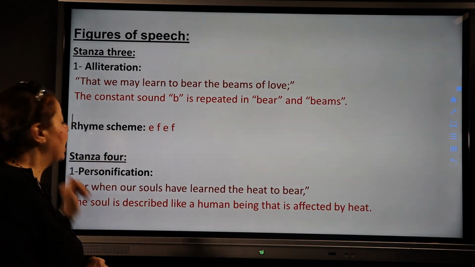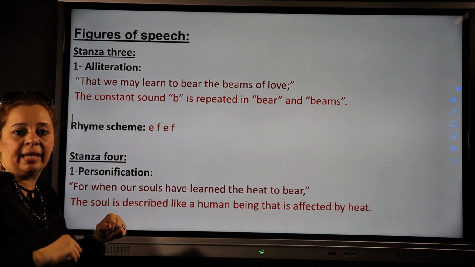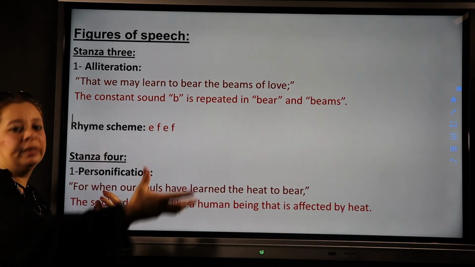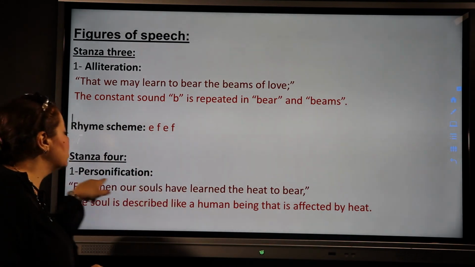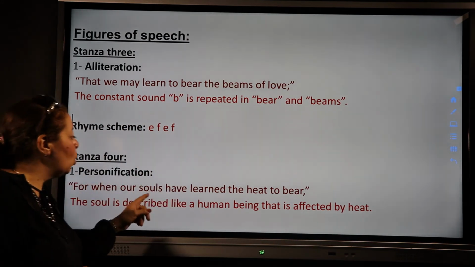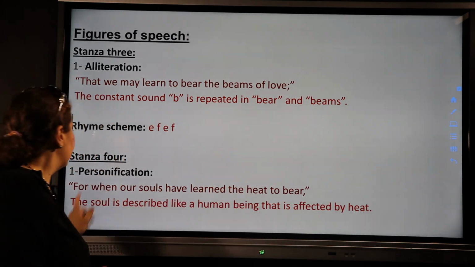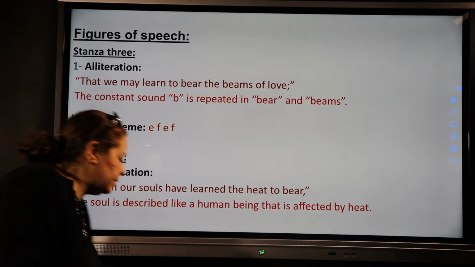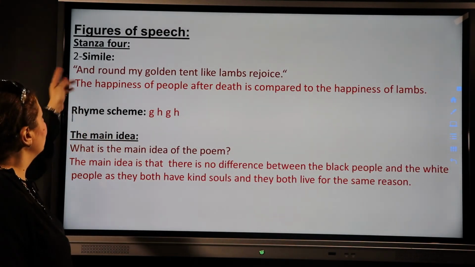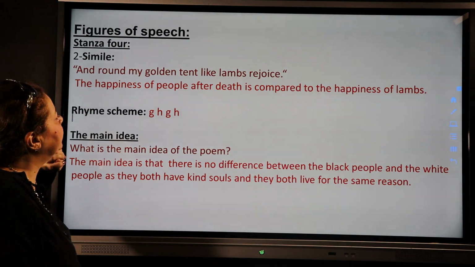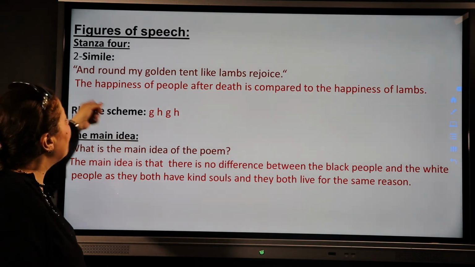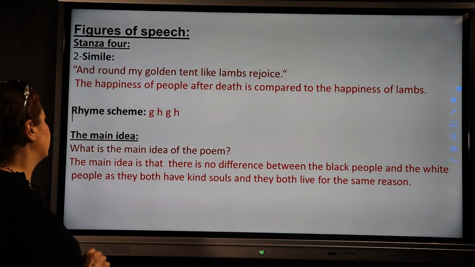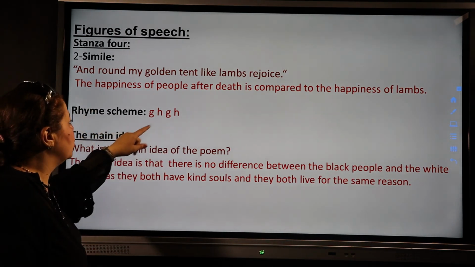In the fourth stanza we have personification. What is personification? When you get something like an object and make it human. So this, we call it personification. For when our souls have learned the heat to bear. The soul is described like a human being that is affected by heat. We have also simile, and round my golden tent like lambs rejoice. The happiness of people after death is compared to the happiness of the young lambs. The rhyme scheme here is GH, GH.